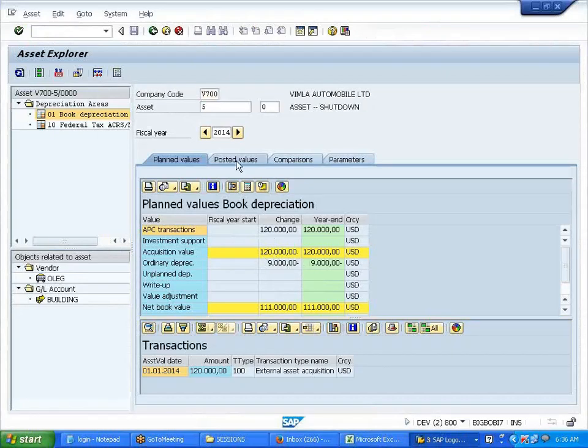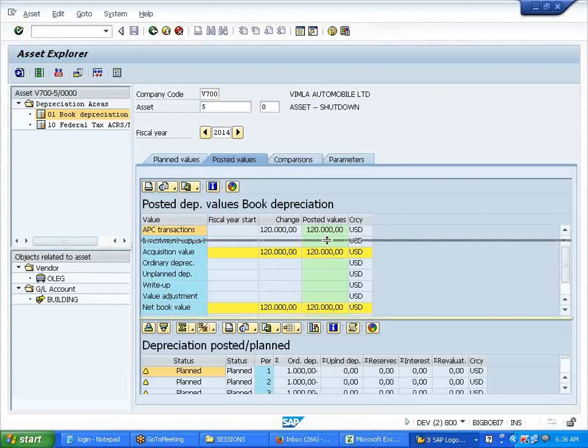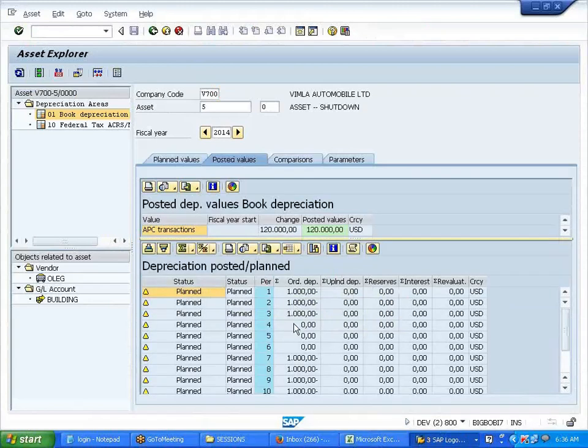If you go to the posted value, see, it has calculated for the first three months, and again it has not calculated for the shutdown period. 3 months shutdown, zero. You cannot skip like this, you should have it on a continuous basis. You cannot say, like in the future, from 4 to 7 I'll have a shutdown, then again 9 to 10 I'll have a shutdown. No, you cannot do that way.